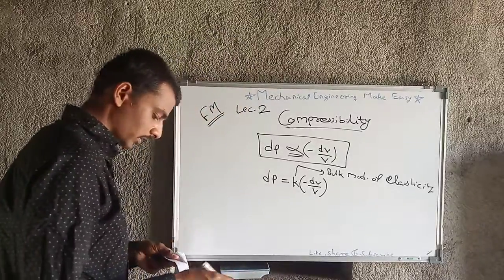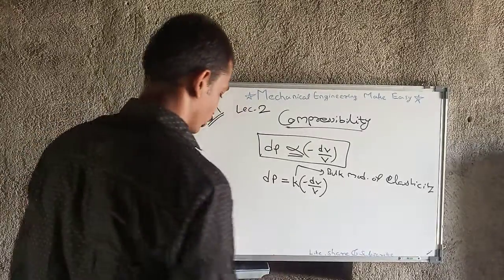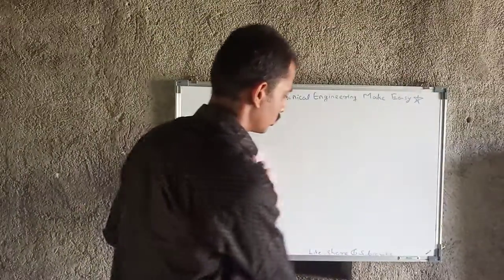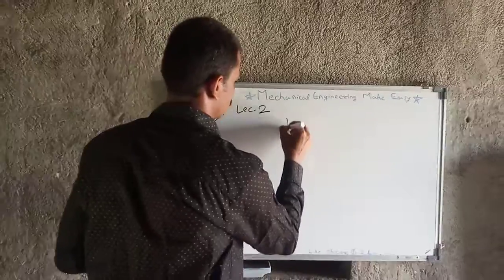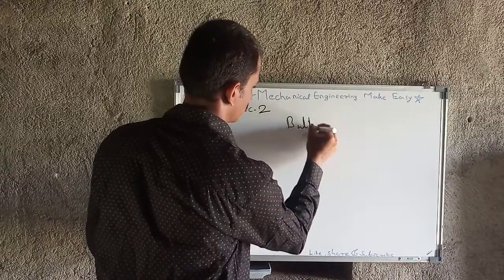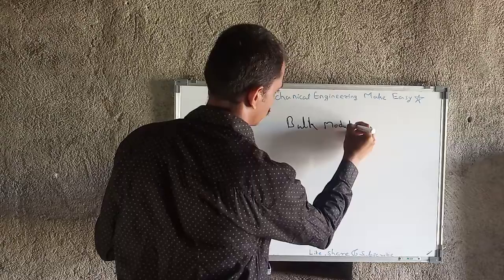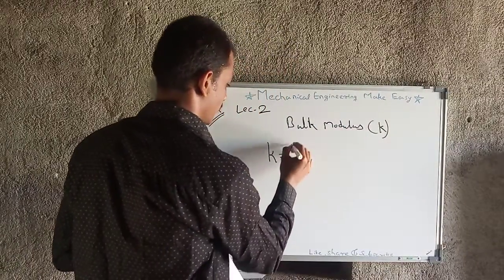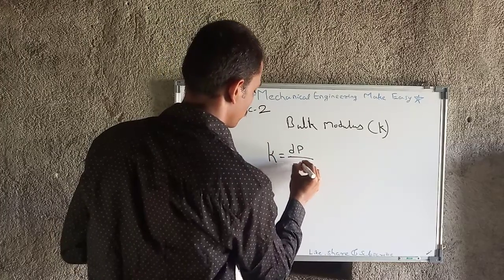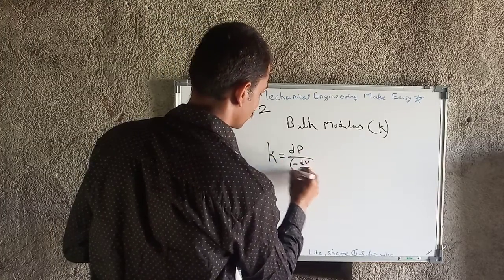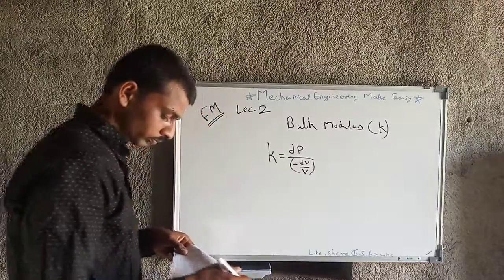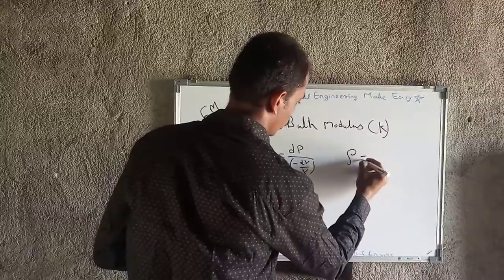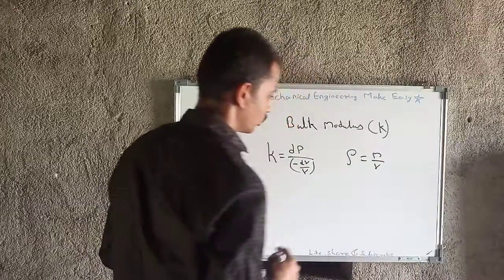So what exactly is bulk modulus and what's the unit of that bulk modulus? Bulk modulus, that is nothing but K. So K will come as dP upon minus of dV by V. Okay, or we know that rho is equal to mass per unit volume.